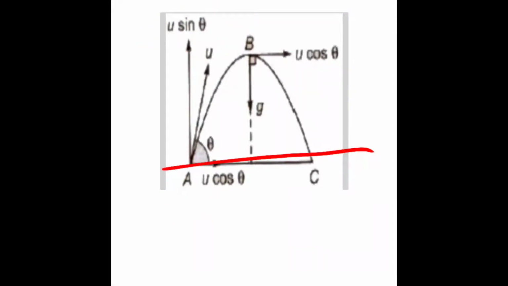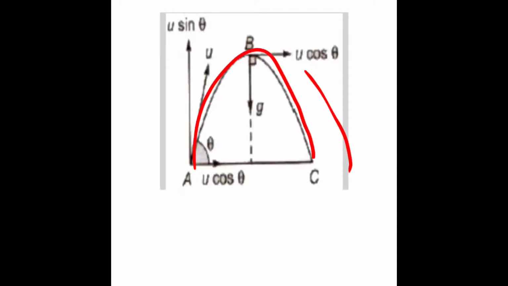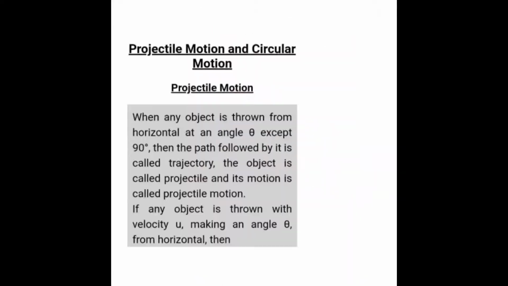So when an object is being thrown with some initial velocity u, this object acquires or attains maximum height at point B and then falls down due to Earth's gravity. So the path followed by this projectile, this path is called trajectory, right?